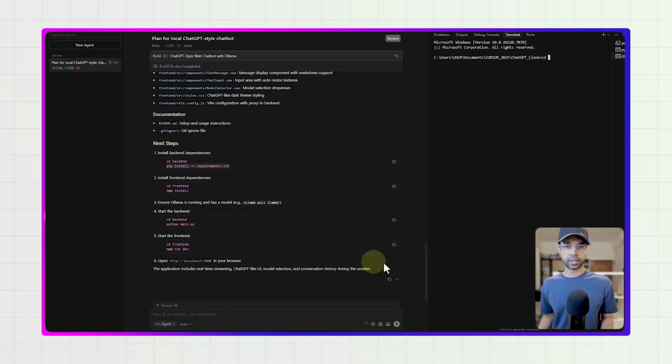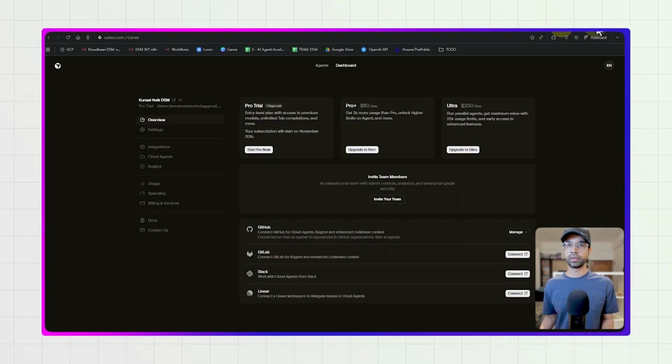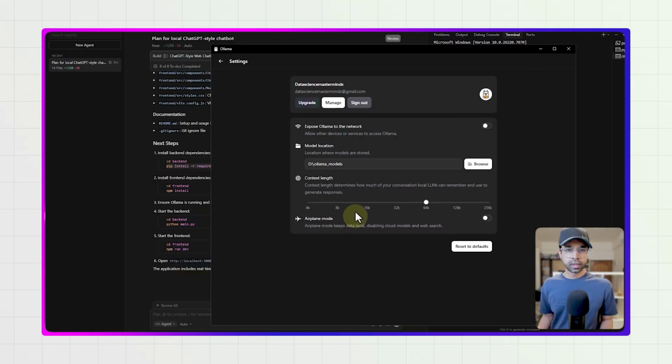Open this local browser. Okay, so that's there. Ollama should be working. Go to settings. Okay, I don't want to come here. Expose and allow other devices, select services to access online.